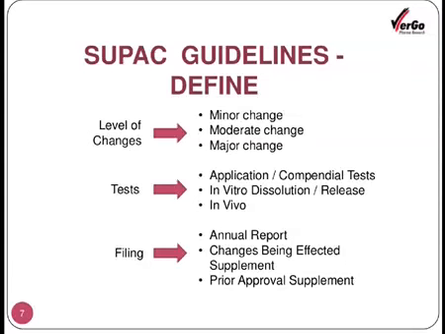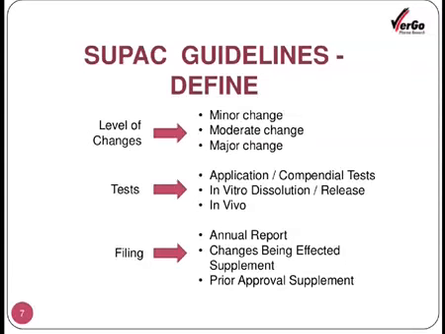For the different levels, tests are supposed to be conducted and data has to be generated, which is required to be submitted to the FDA for the post-approval process. Even though the FDA has granted the approval just on the basis of data obtained from small scale studies, still during the post-approval phase, the data regarding the changes in the composition or process or equipment or the site has to be submitted.